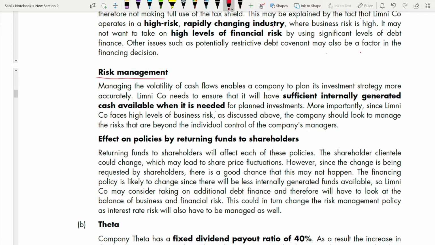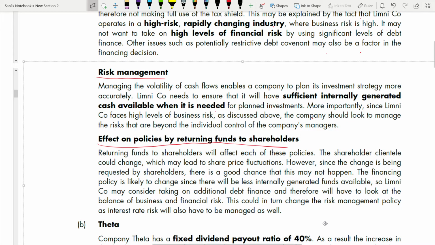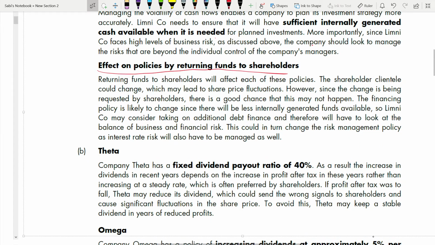Now let's see what is the effect. This is the fourth subheading you have to use. There were four questions which were asked in the single requirement. These are your sub requirements, right? So, effect on policies by returning funds to shareholders. Returning funds to the shareholders will affect each of these policies. How it will affect, let's see.